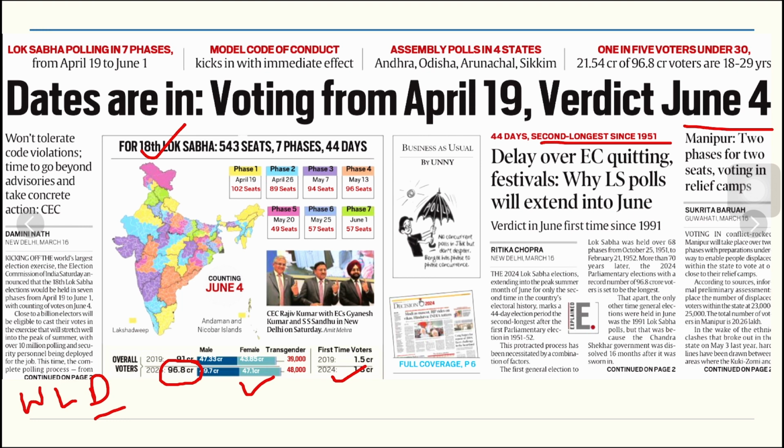The first general election to the Lok Sabha, as you know, was held over 68 phases from October 1951 to February 1952. More than 70 years later, the parliamentary elections in 2024 will now have, as I told you, 96.8 crore voters. In the last four election cycles held since 2004, voting had traditionally taken place in April and May. Now this is the instance where in June also the voting is shifting. The spillover into June is primarily due to two reasons.